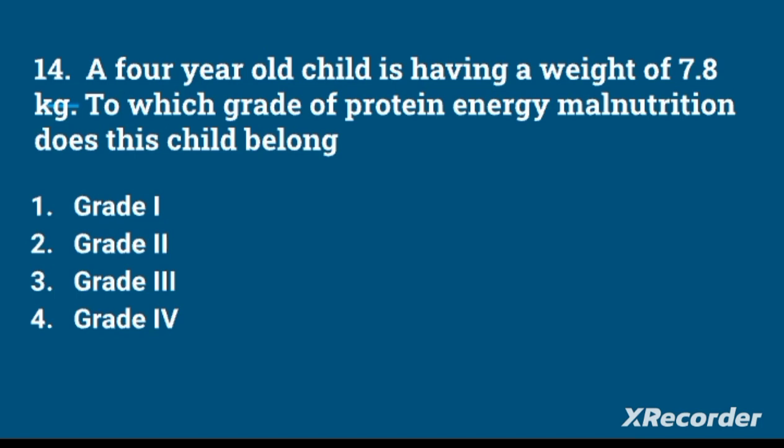A 4-year-old child has a weight of 7.8 kg. To which grade of protein energy malnutrition does this child belong? Grade 1, grade 2, grade 3, grade 4.